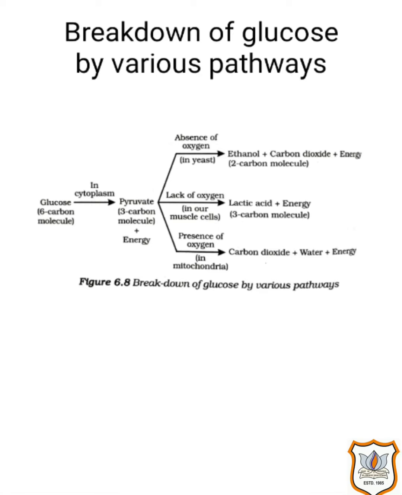Sometimes when there is a deficiency of oxygen in our muscle cells, another pathway for the breakdown of pyruvate is taken. Here the pyruvate is converted into lactic acid, which is also a 3 carbon molecule. This buildup of lactic acid in our muscles during sudden activity causes cramps in our body.